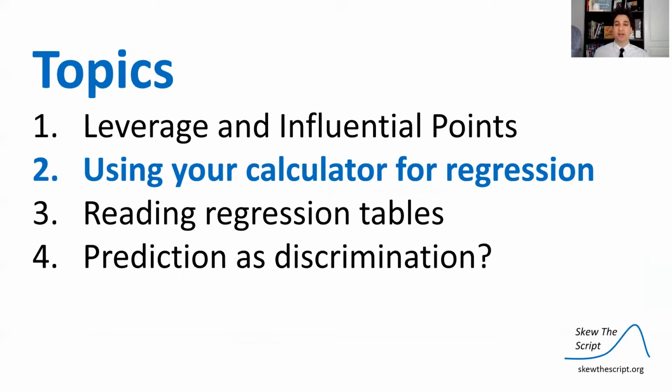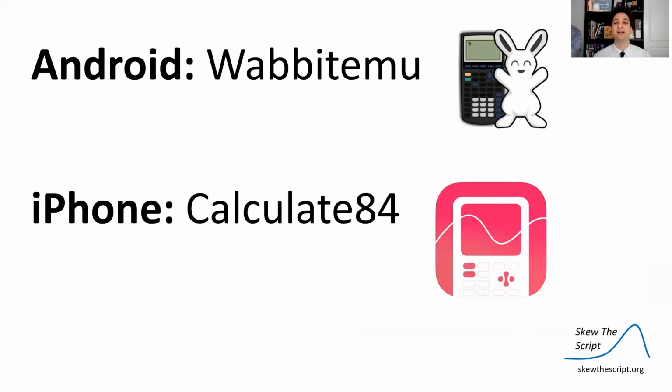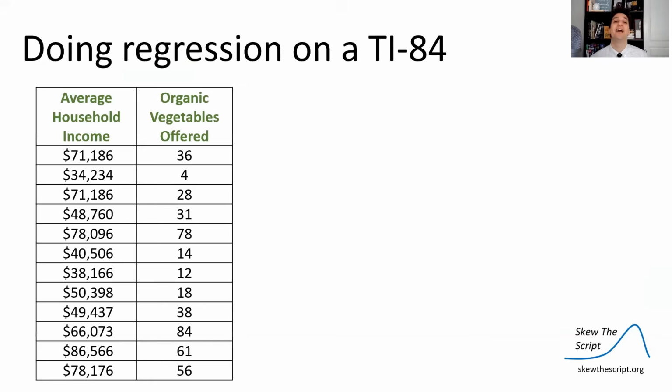So let's talk about using your calculator for regression. We've talked about how to interpret parts of regression. Now let's talk about how to actually do regression given a data set using your calculator. We're talking about TI-84 calculators. There are other steps for Inspire calculators. If you need a copy of a TI-84 calculator, these are some really good emulators that you can find on your smartphone stores that are free.